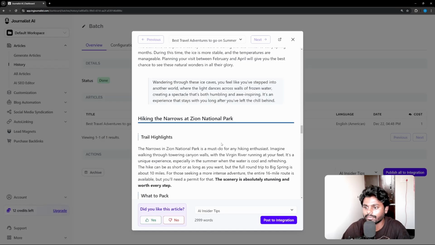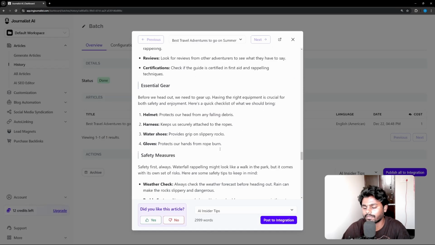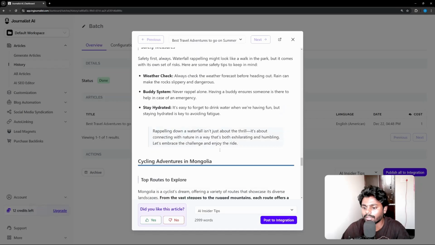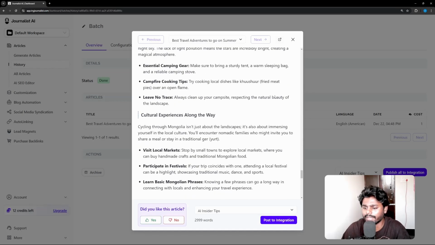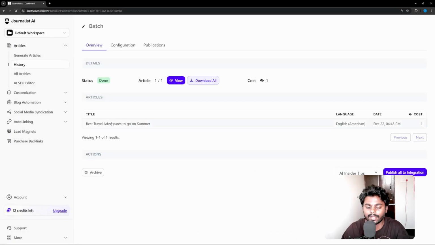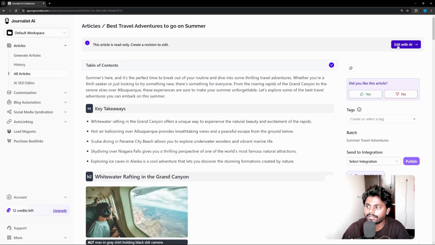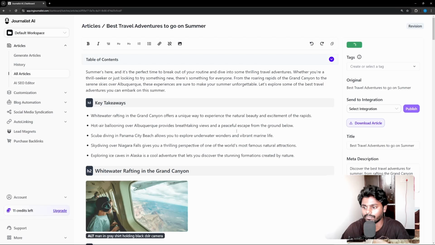And you can see this article is very well done. It's 90% good. The 10% comes with making sure everything is good, spelling mistakes, etc., and you can directly post to WordPress, Shopify, whatever integration it is. You can connect to this Journalist AI and directly post to whatever CMS software you are using. And if I go back and click on the article and click on edit with AI, and see the magic, guys. This is by far my favorite tool out of all the AI SEO writers which I have seen.